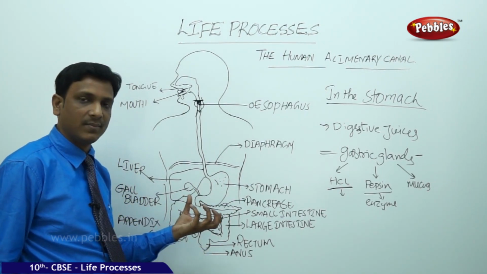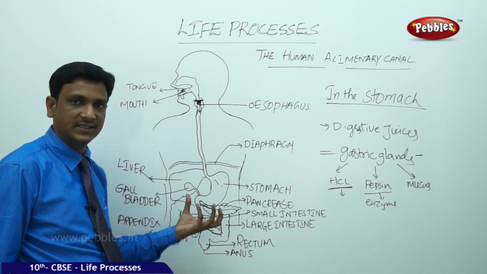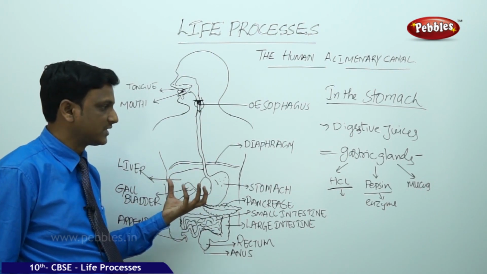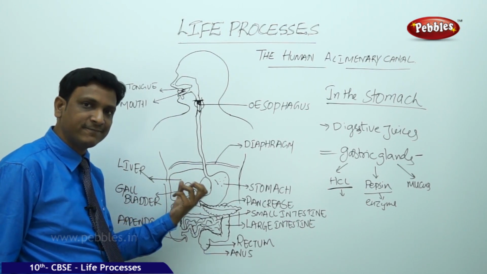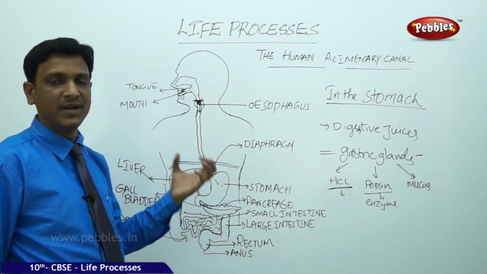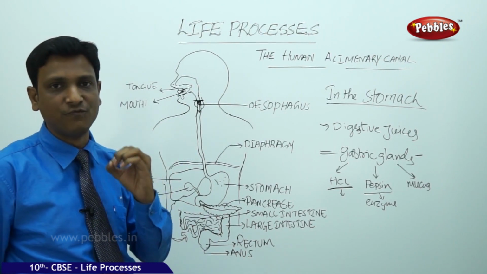So inside the stomach, the proteins are partially digested, converted into peptones and other forms, and by the gastric juices, chemically as well as physically, the food is digested and made into a very soft and fine form.